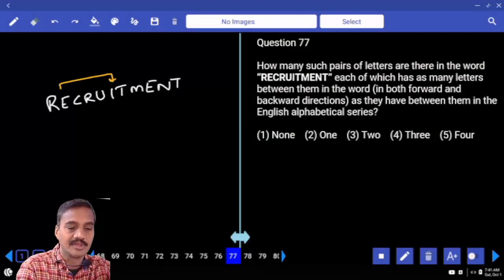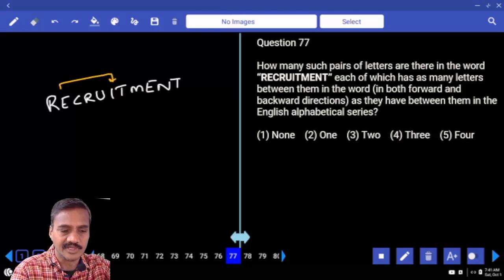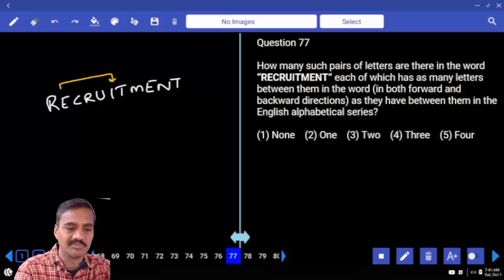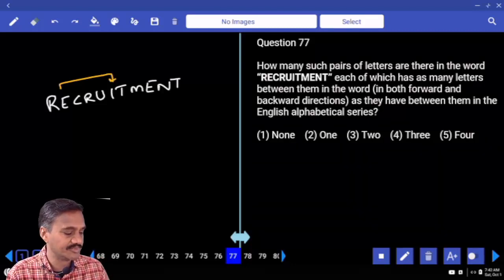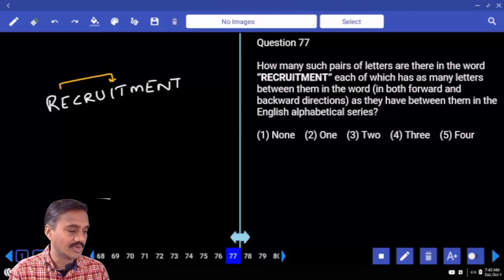F, G, H, I, J, K, L, M, N. And C, D, E, F, G, H, I, J, K. R, S, T, and U. And next one, no letter more than this U. I, J, K, L, M, N, that's it. Left hand side to right hand side, how many pairs do we have? There is only one such pair.